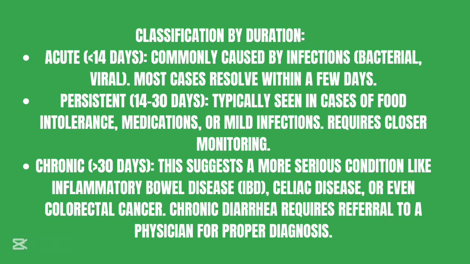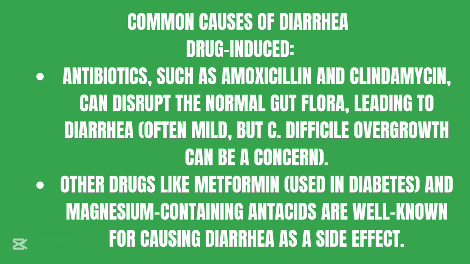So this is a classification of diarrhea based on duration. We have acute, which is less than 14 days. We have persistent diarrhea, which is between 14 to 30 days. We have chronic diarrhea, which is above 30 days. An understanding of this classification will help you know what to do at all times. Chronic diarrhea, which lasts above 30 days, suggests that it is a serious condition and you have to refer.